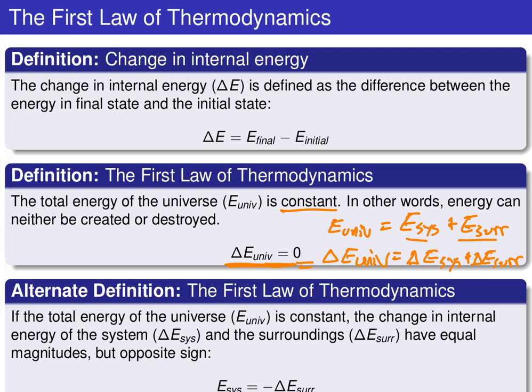Then there's an alternate definition of the first law of thermodynamics: the change in energy of the system is always going to have the same magnitude but opposite sign as the change in energy of the surroundings. Both of these definitions are in fact equivalent. Take a minute here, go back through that, maybe listen to the video again, and make sure you understand why both of these definitions are equivalent forms of the first law of thermodynamics.